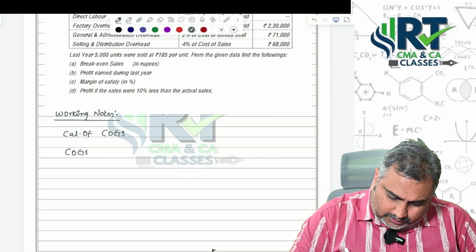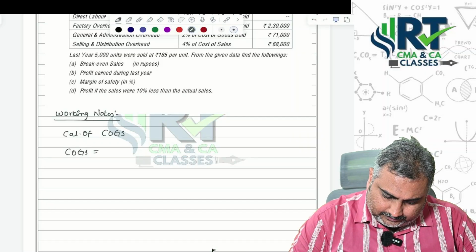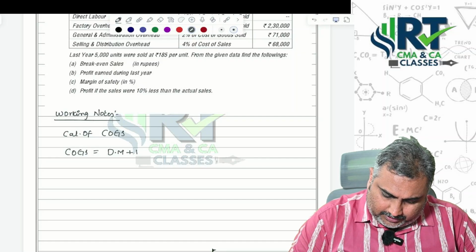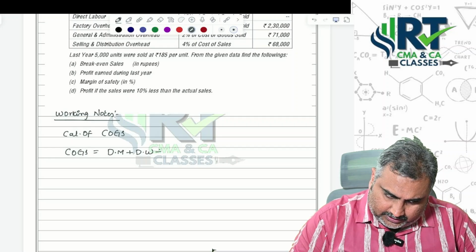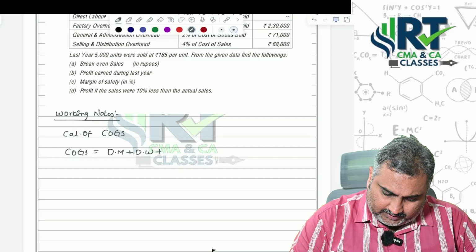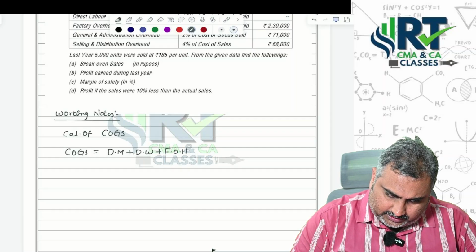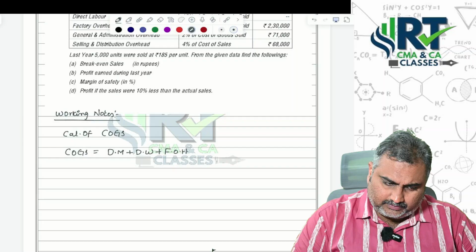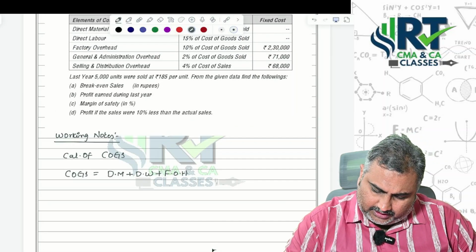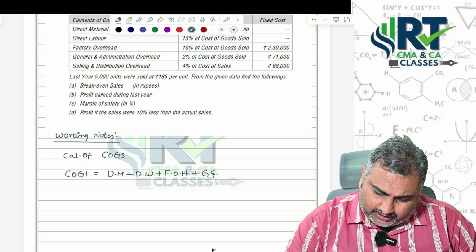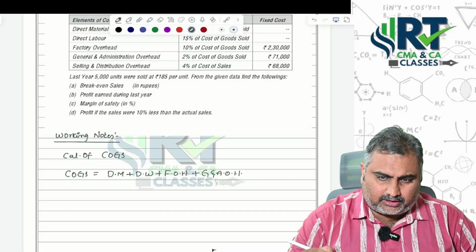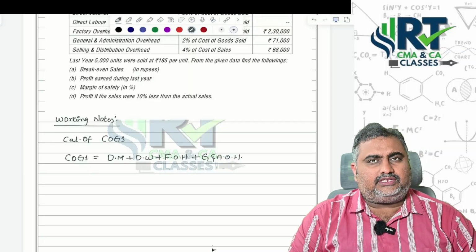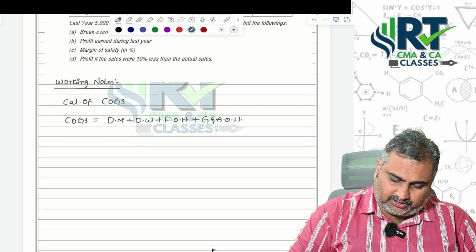Cost of goods sold equals direct material plus direct wages plus factory overheads, and add general and administrative overheads also. After adding all these things, we will get the cost of goods sold amount.